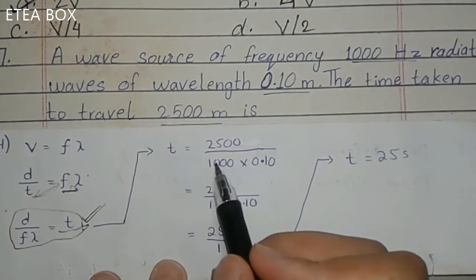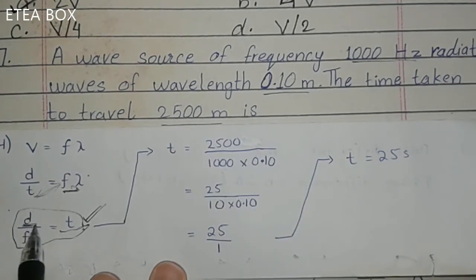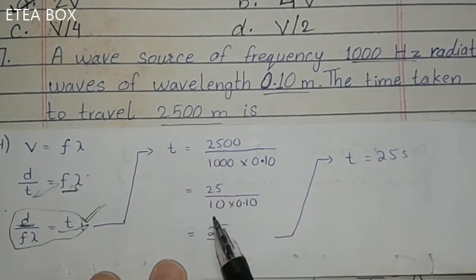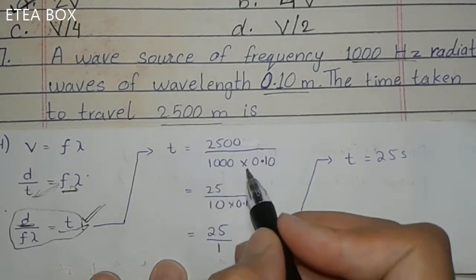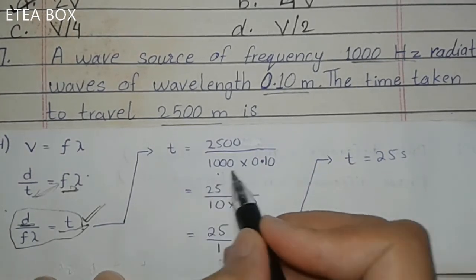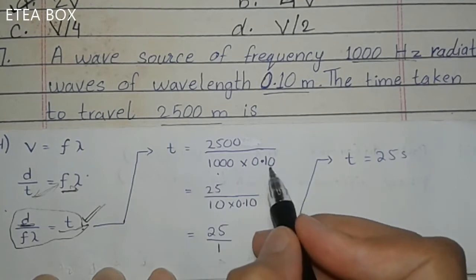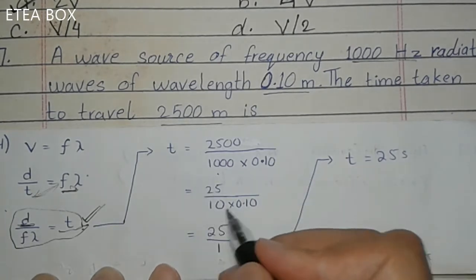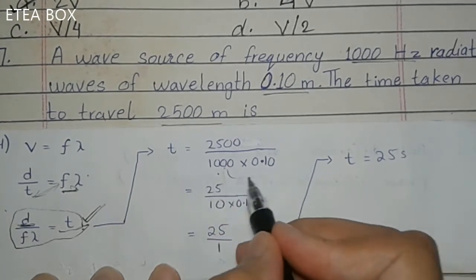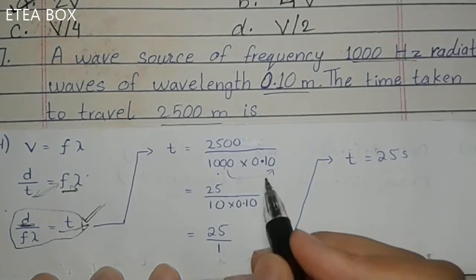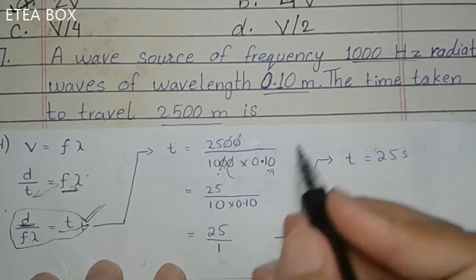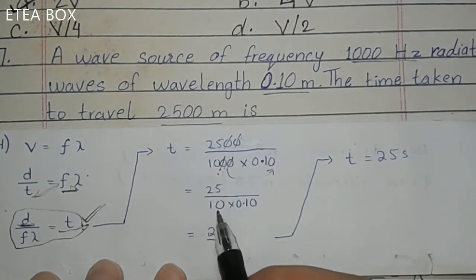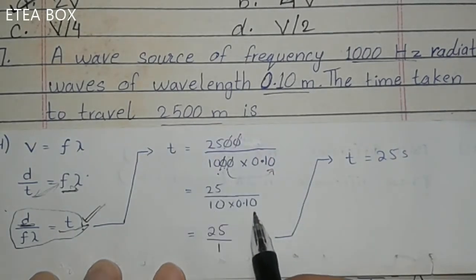Now look, the time is t. Here the displacement is 2500 meter. The distance is 2500 meter. Now look, the frequency is 1000 Hz and the wavelength is 0.10 meter. Now if I multiply this with 0.10, then what will happen? First you have to cancel these 0. The first step is to cancel these 0. You will get 25 divided by 10 multiplied by 0.10.